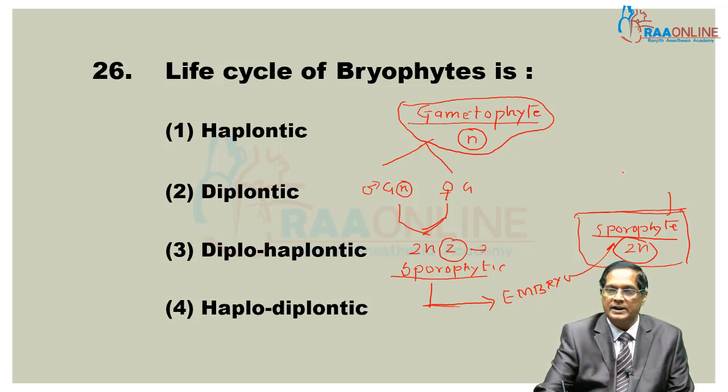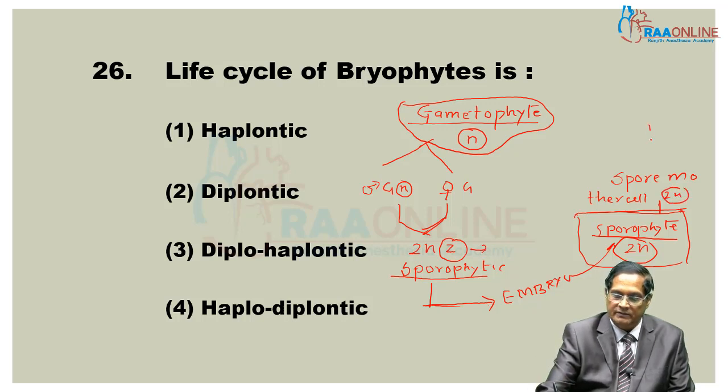In the sporophyte, within the sporangium, spore mother cells are present. They are diploid, or 2n. They divide by meiosis. One question arises here again.